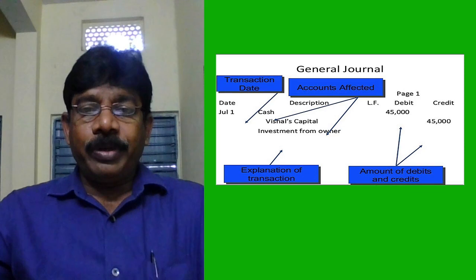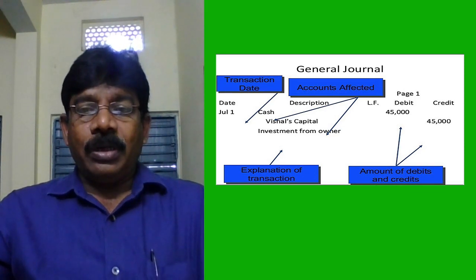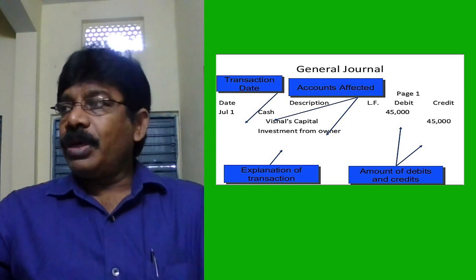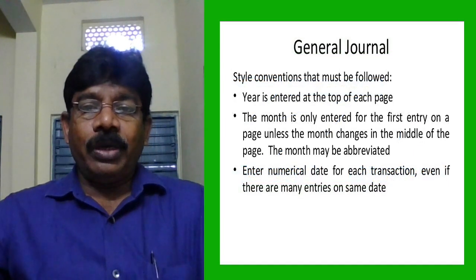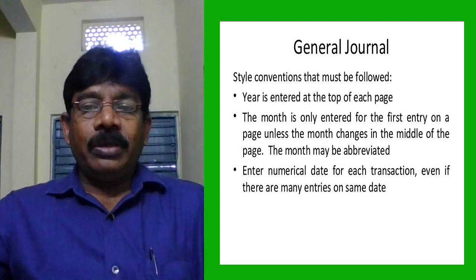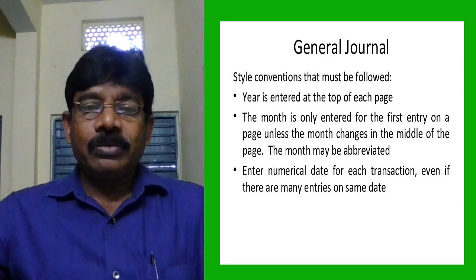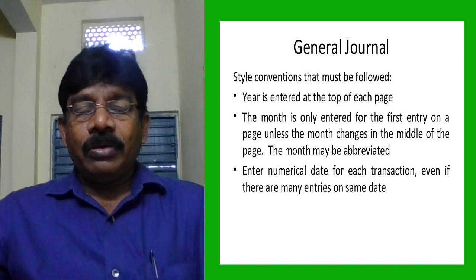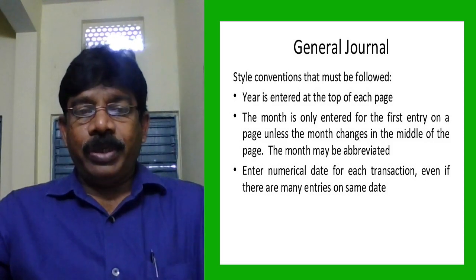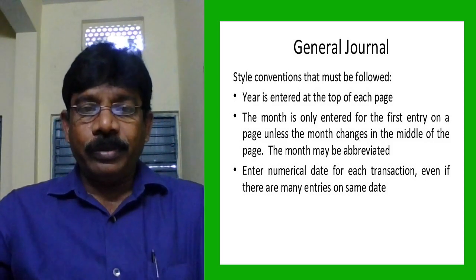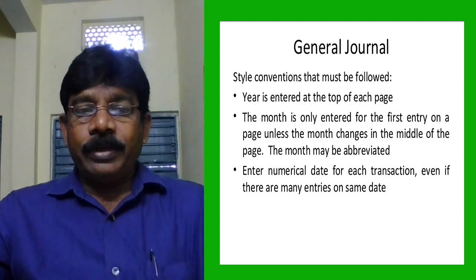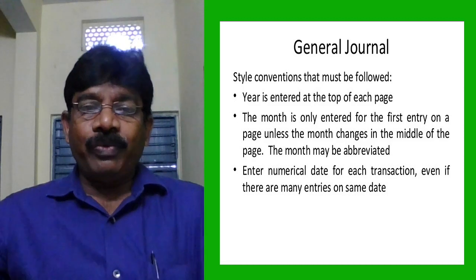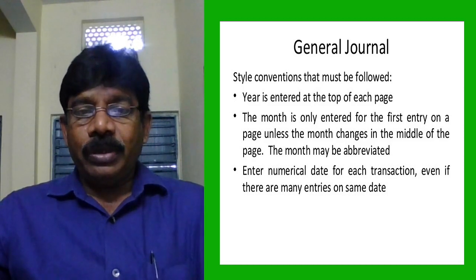Date, account to be debited, account to be credited, narration, ledger folio number, debit amount as well as credit amount. Okay, the style of journal entry: the year is entered at the top of each page. Month is only entered for the first entry, and later only dates are written. On page number 1, when you are writing, write 2020. In that first journal entry, write the month, December. Write 22nd or 23rd. Later, 24, 25, 26, 27. Like that you can carry on.